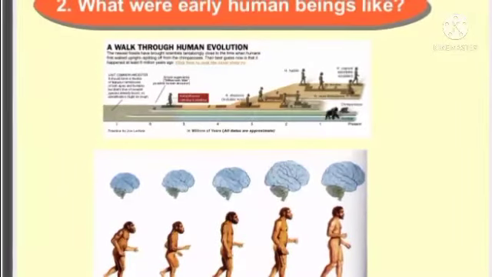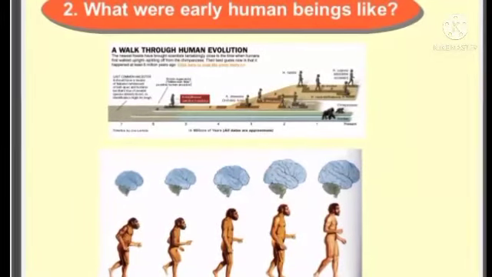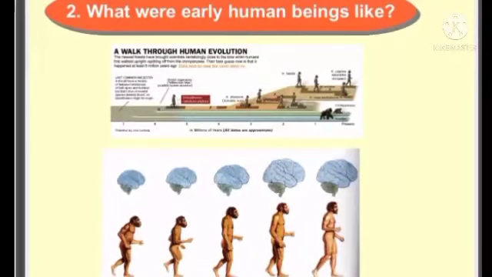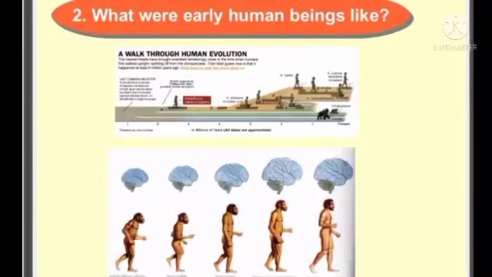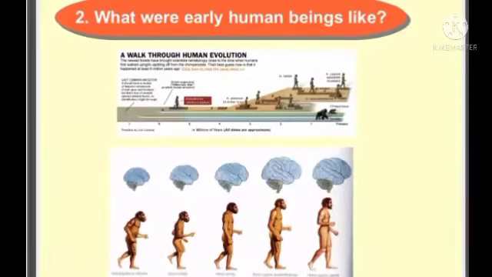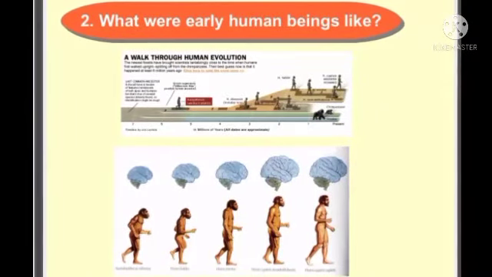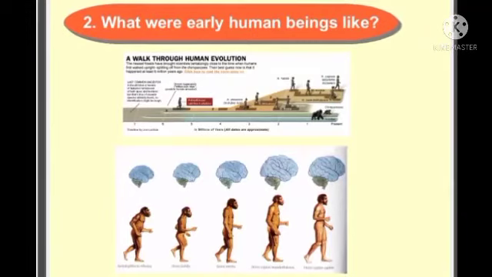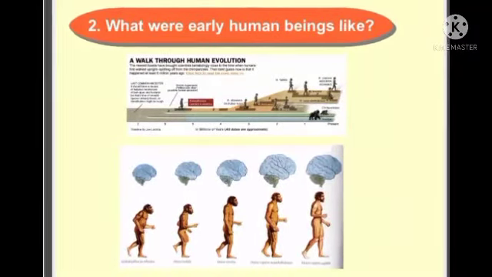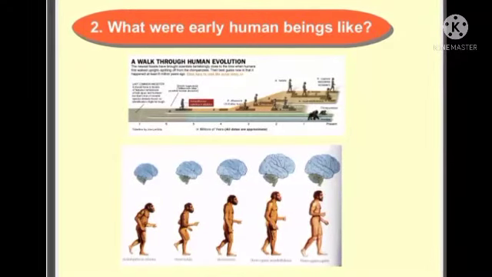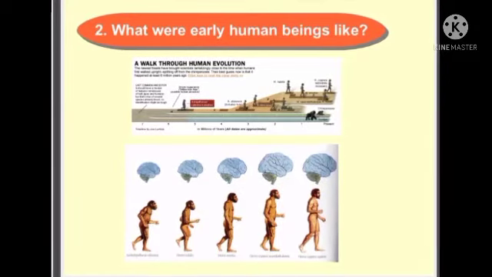Next, what were early humans like? Already we know how humans evolved stage by stage. This is an example picture; you can easily understand how humans evolved. The brain picture is there, no? See how the brain was small from the beginning stage, and next how it developed. So you can identify now how humans evolved and what early human beings were like. This is the exact picture which has been given in your book also.